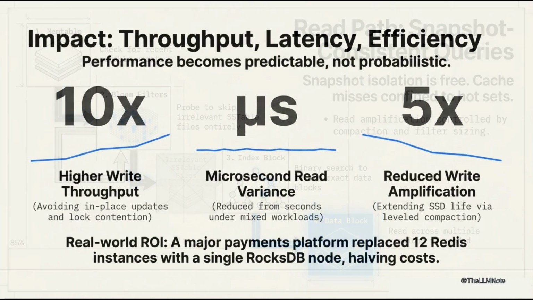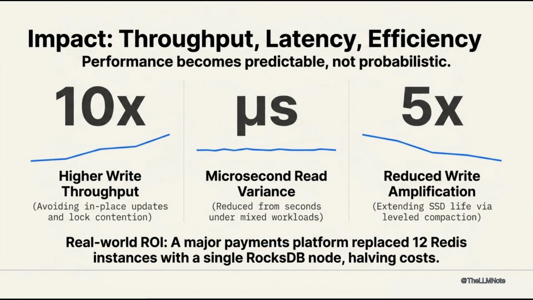So what's the real problem? Let's talk about impact: throughput, latency, efficiency. Systems built on immutable cache-conscious structures deliver 10x higher write throughput by avoiding in-place updates and lock contention. Read latency variance reduced from seconds to microseconds under mixed workloads. Write amplification cut 5x through leveled compaction, extending SSD life.